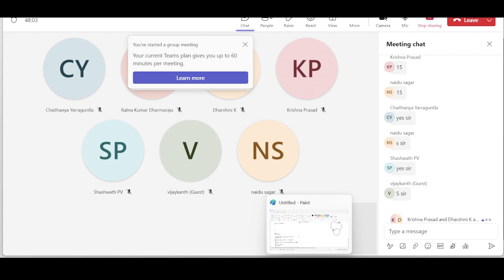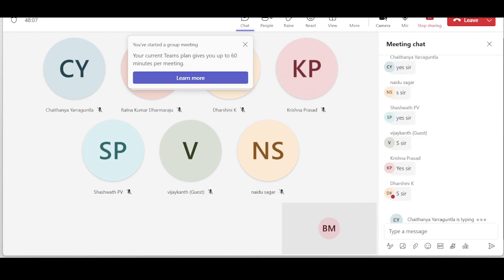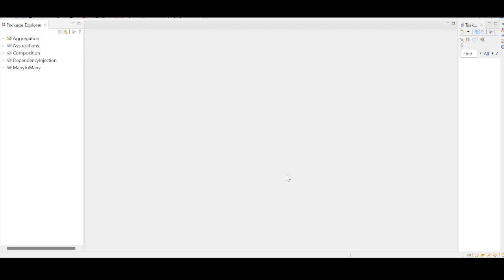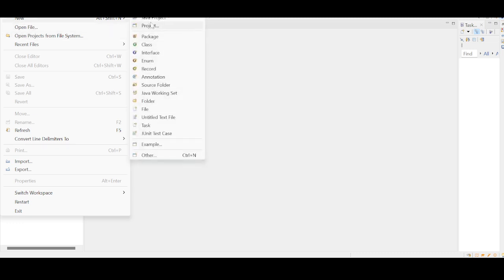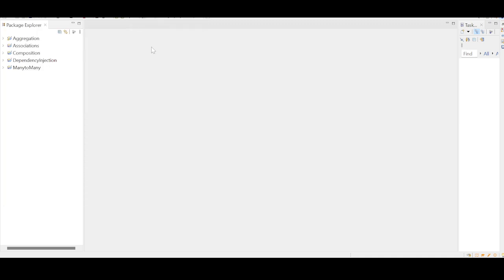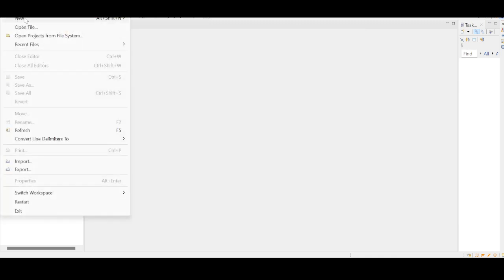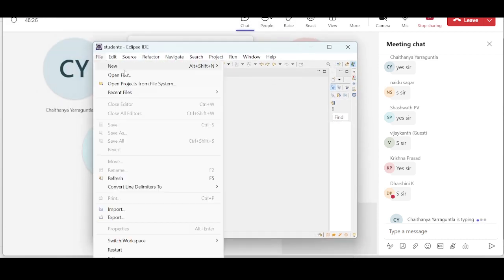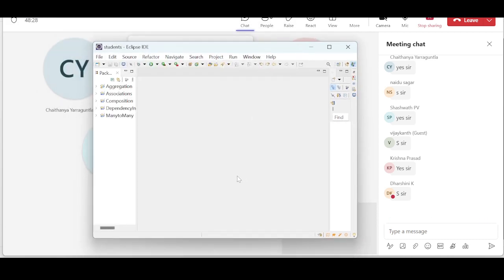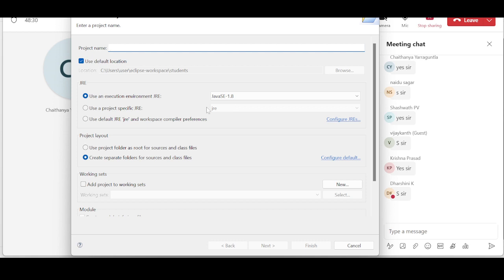Let's take a small program. Compilation and execution, we now have some confidence. Let us create a meaningful example. I'm going to create a new project, guys. Focus here. File, new Java project. I'm keeping the name of the project very simple: inheritance.